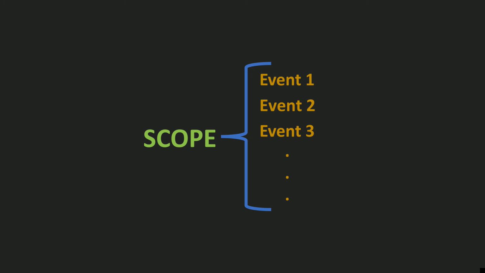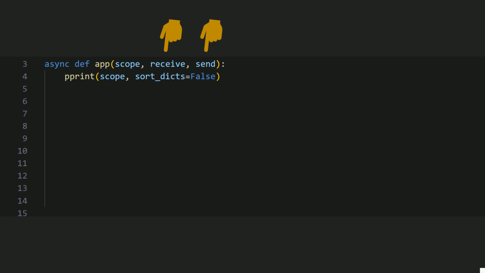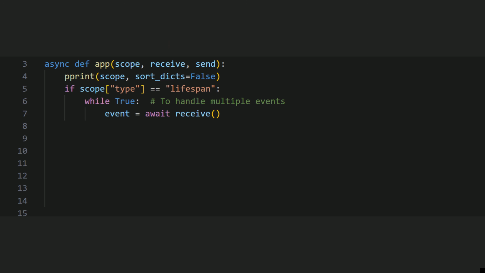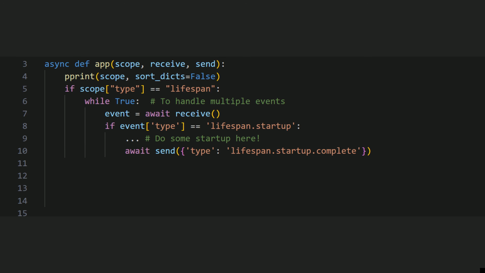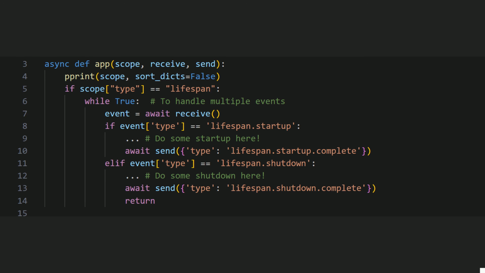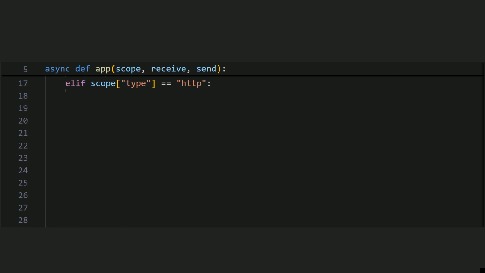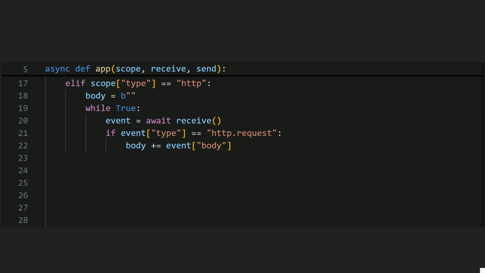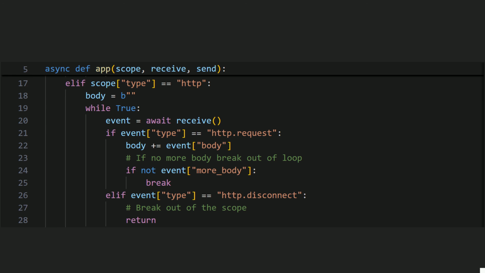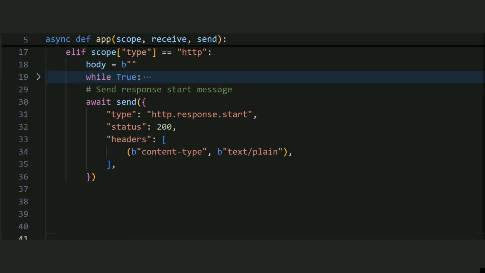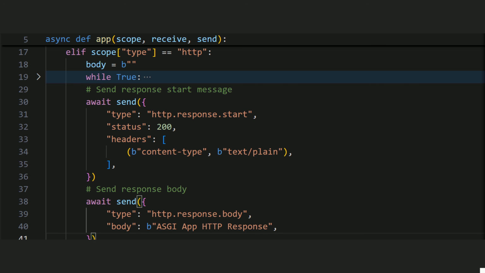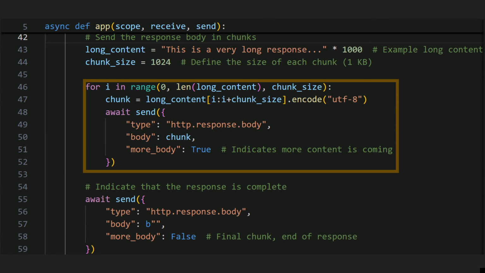Under each connection scope, we can have multiple events, which can be sent and received by the send and receive callables received as the second and third arguments. For example, in lifespan scope, we can have startup event, startup complete event, shutdown, and shutdown complete events. For an HTTP connection, we will keep receiving data from the client until the client explicitly sends no more body left or the connection disconnects. After we have received the complete request, that is scope and body, we can start sending the response by sending the status code and headers first, and then we can send the response body. If the response body is too long, we can always send it in chunks.